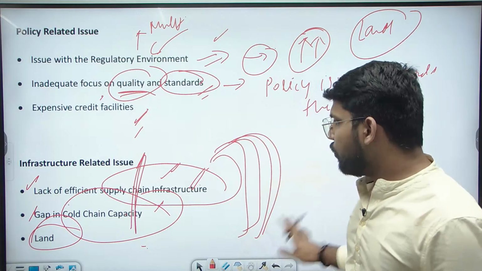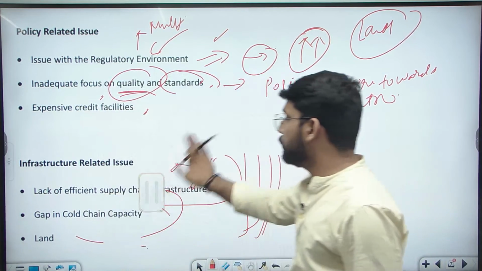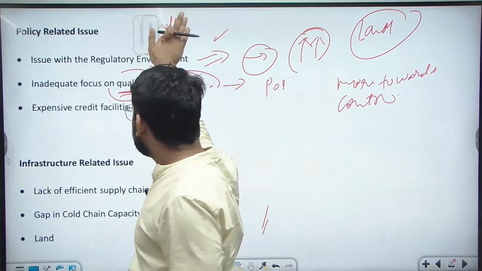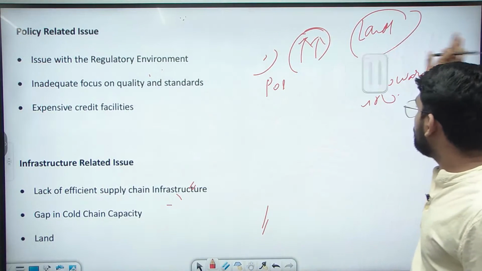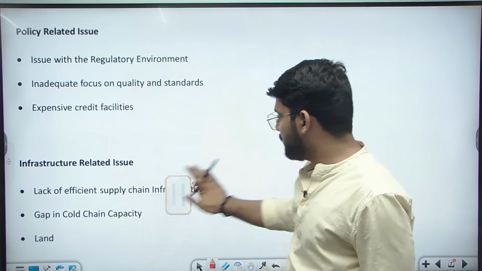So if we focus on these factors, the factors related to demand, the factors related to supply, the factors related to infrastructure, and the issues related to government policy, and if we solve these, we can address the challenges of the food processing sector in the country.